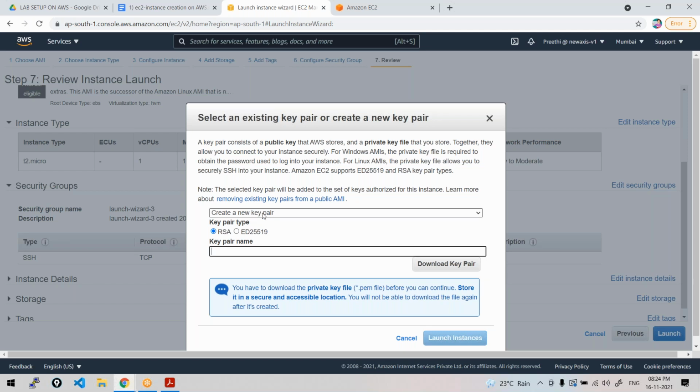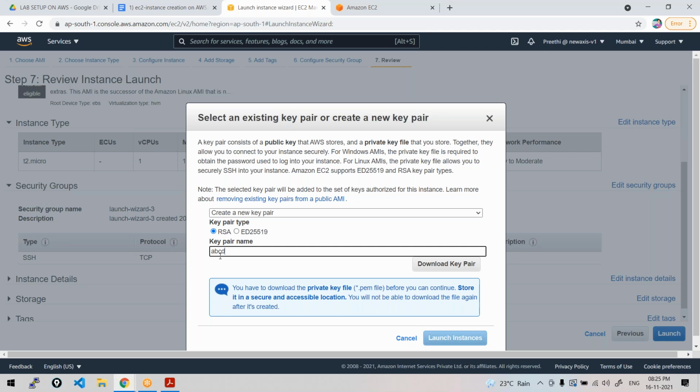Create a new key pair. Give some name to your key pair, like ABCD. What is this key pair? We'll learn it. There is some underlying concept behind this, a concept called SSH. We'll learn that later.